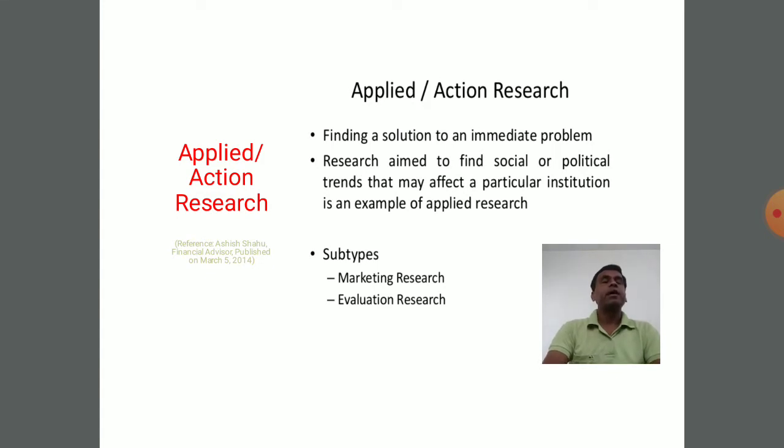The name reflects everything. When we look at the name of this type of research, that is applied or action research, applied means what? Which is applicable. If we go for any sort of research, that will be applicable for any field, or there is a use of that sort of research in society. If you take an example of today's situation, now we all are facing the COVID-19 situation, and that kind of situation is called a pandemic situation. In this pandemic situation, if somebody goes for a research, and if that research is applicable to solve a problem of this pandemic, it becomes applied research.